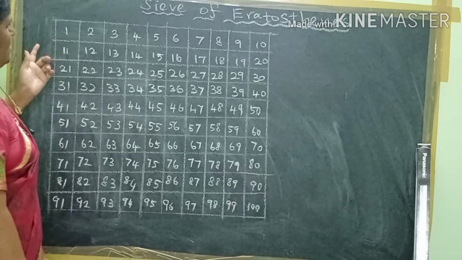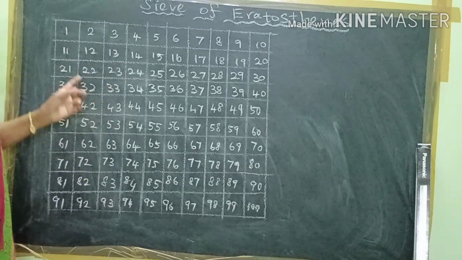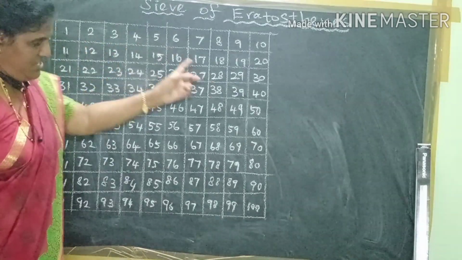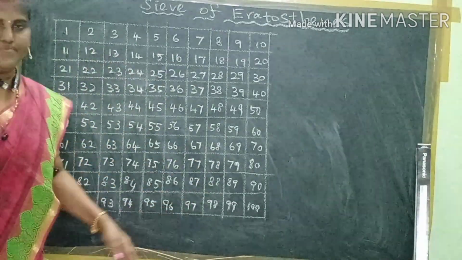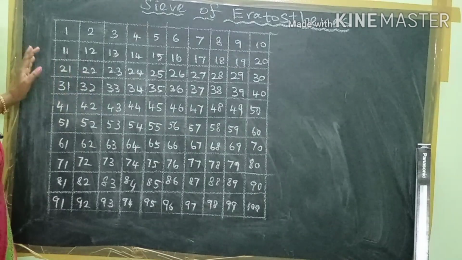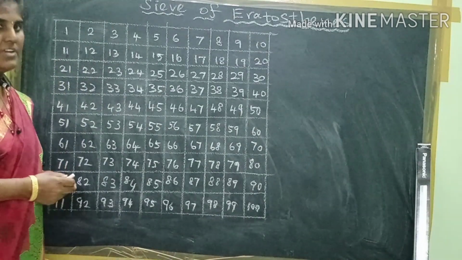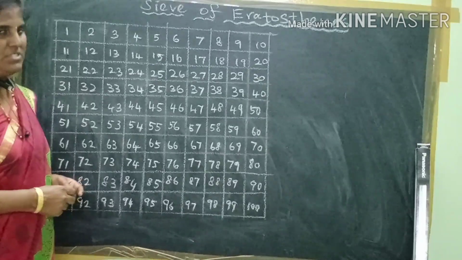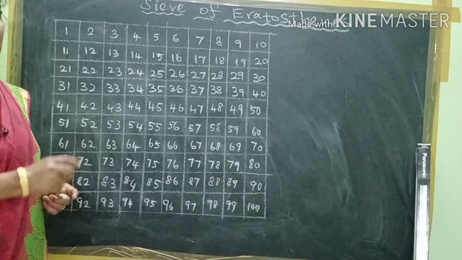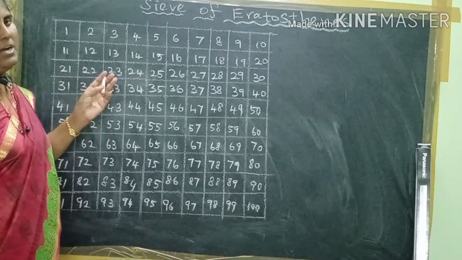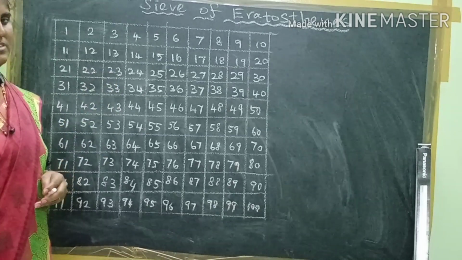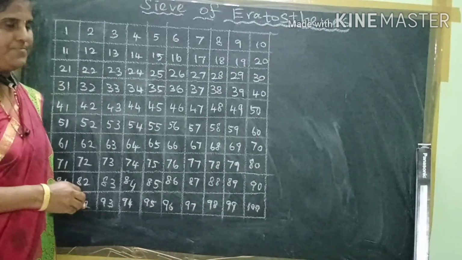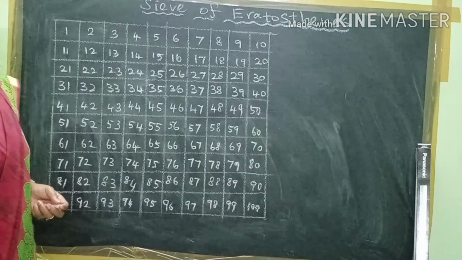First of all, put the number chart like this, 1 to 100. Now we are going to eliminate the composite numbers. By crossing out the composite numbers, we will get the prime numbers. Okay, children? Shall we do the sum now? See the method first.